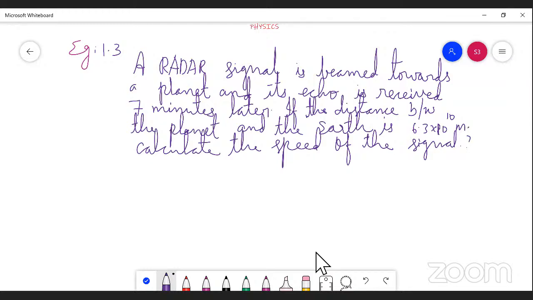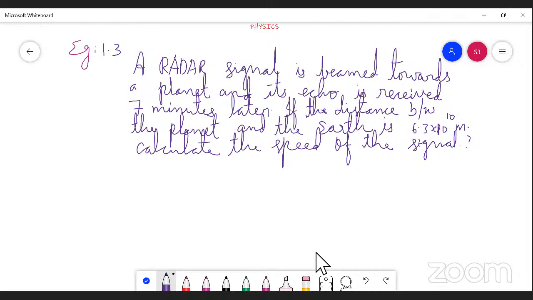Conclusion, dear students. Already told you a number of times, before starting the solution we should read this question two times or more carefully. Let us read this question. A radar signal is beamed. Beamed is nothing but the waves moving from one place to another place. Two waves or more than two waves we call a beam. Here it is given in the past tense, beamed.